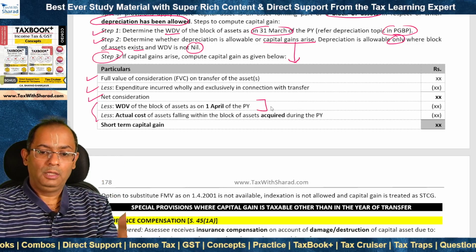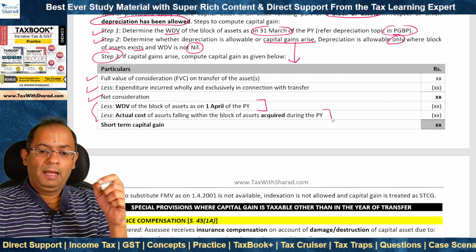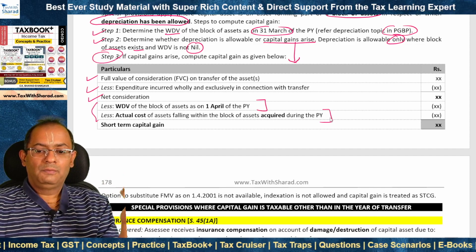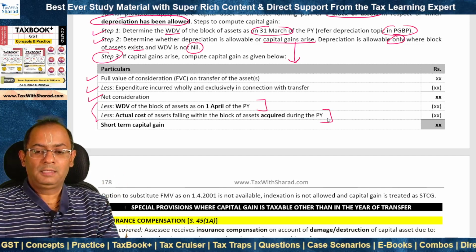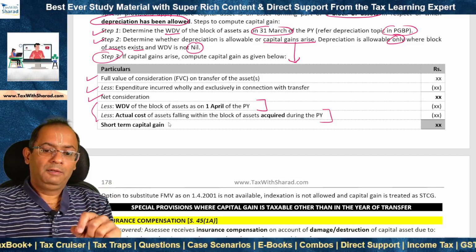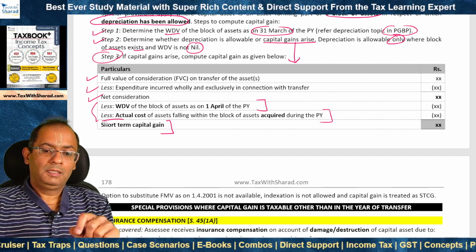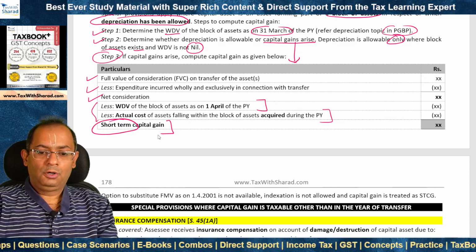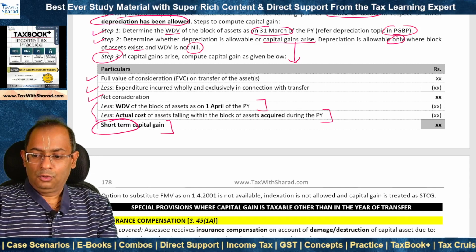That means the opening WDV of the previous year and the actual cost of assets falling within this block of assets which are acquired during the previous year. These two items is what we deduct, and then we arrive at the amount of capital gain, which is classified as short-term capital gain.